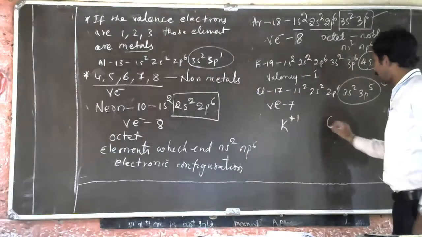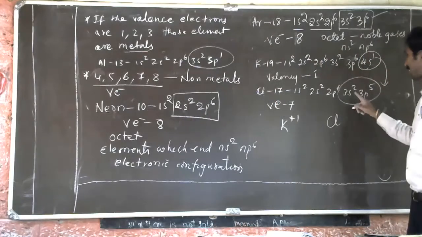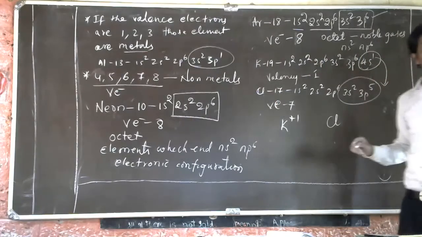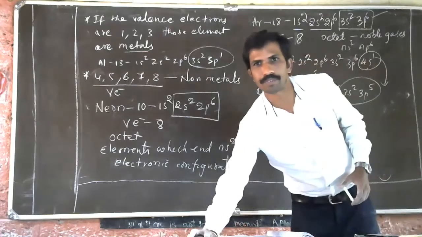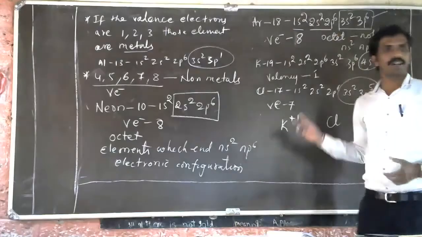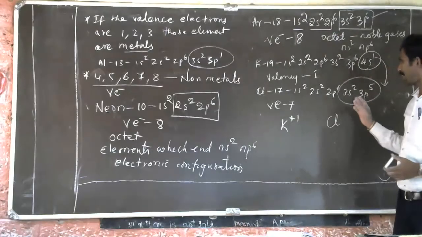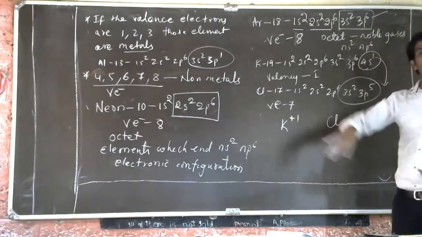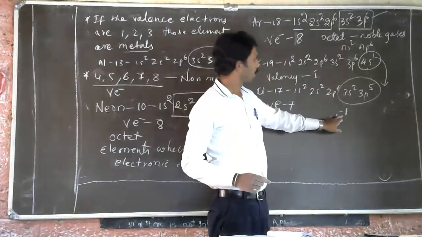Similarly, chlorine's valence electron is 7, but to become an octet, how much does it need? It will receive one electron.